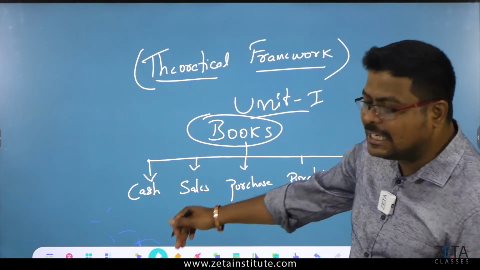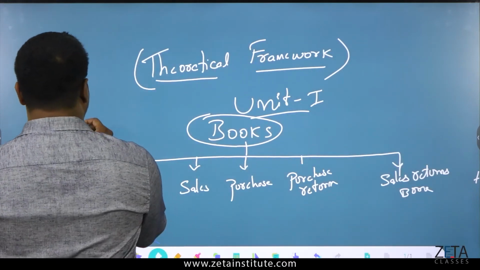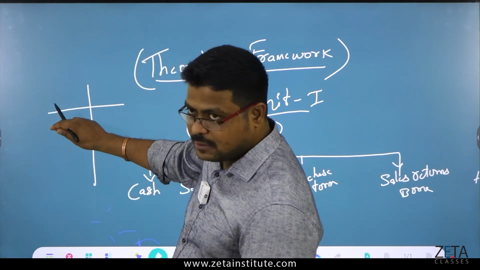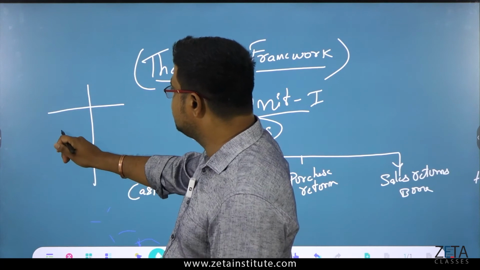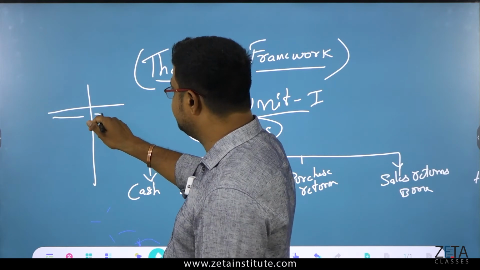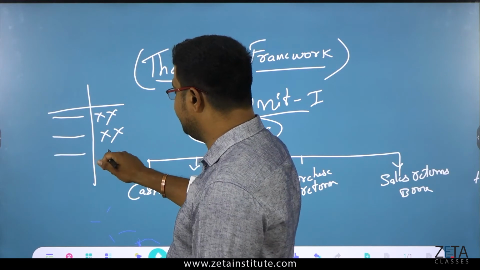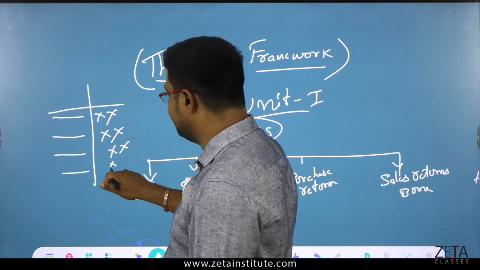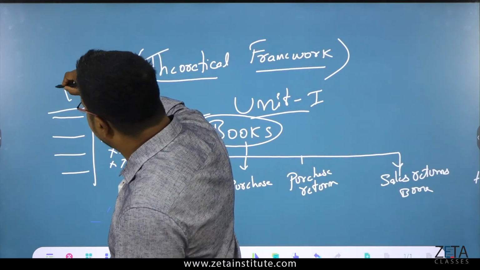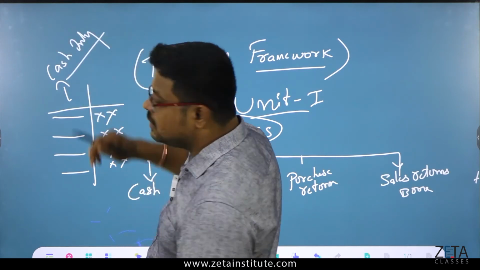So what do you mean by cash account or cash book? Cash book is a book. Say for example, there will be a book like this. Just I'm telling you how it will be recorded. So here, whatever you have paid, whatever you have received, everything is entered, but the only thing you have to know is that everything is related to cash only, nothing else.